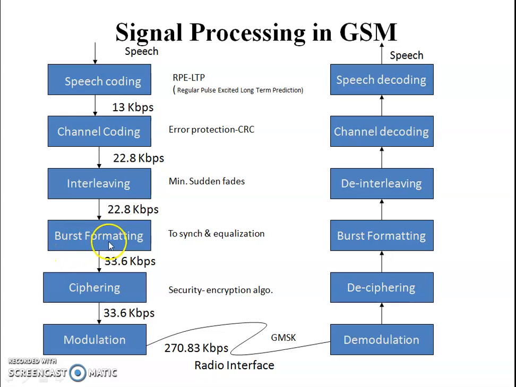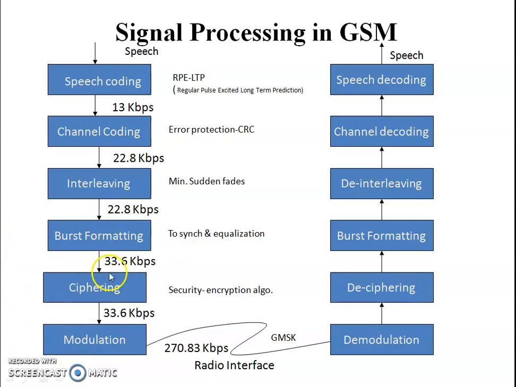Then burst formatting is done to provide synchronization and equalization. After that, it is converted into 33.6 kbps. So after speech processing, the speed is managed at 33.6 kbps, which you can correlate with the previous slide where you can observe the time frame.